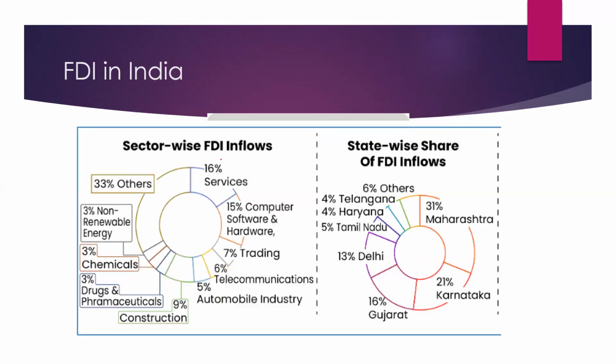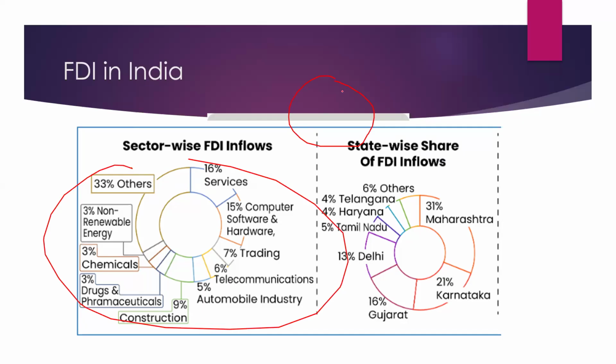For sector-wise FDI diagrams, whatever they ask you in FDI, simply draw a diagram showing that. Which sector has the highest FDI in India? It is a simple diagram; you don't have to draw the entire thing. You draw a simple circle. 16% is the highest, and that sector is services.